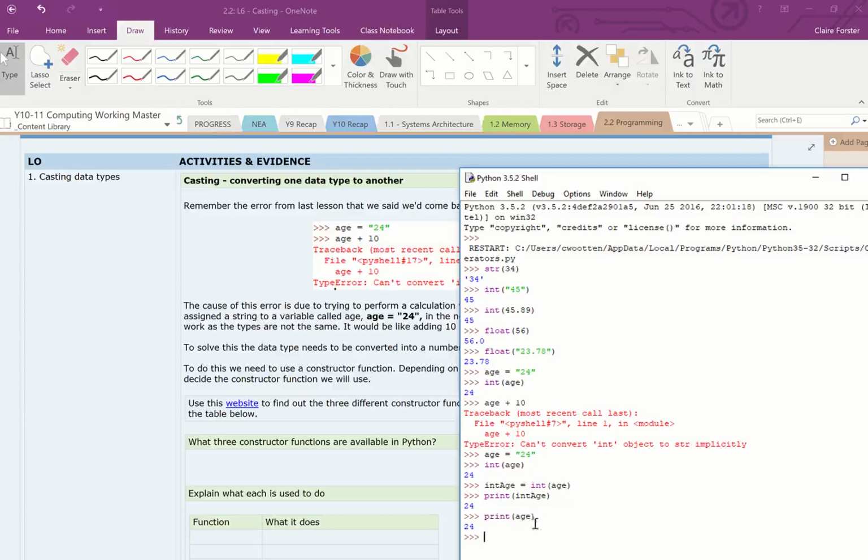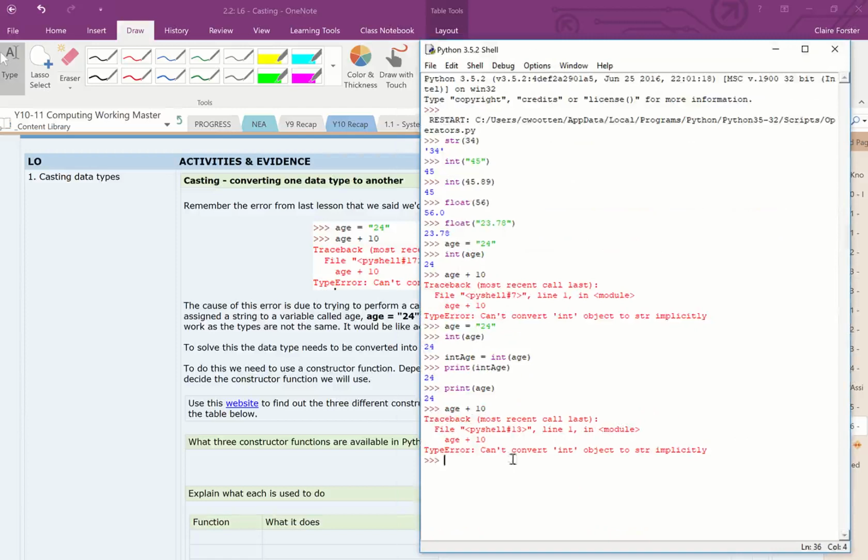But if I try to add 10 to age like this, you get the error. But now if I try to add 10 to int age, it works. So age was assigned 24. It doesn't forget that unless I tell it to forget that.